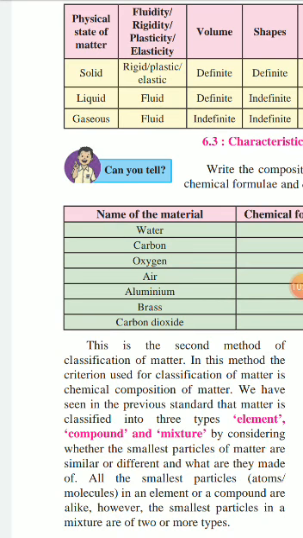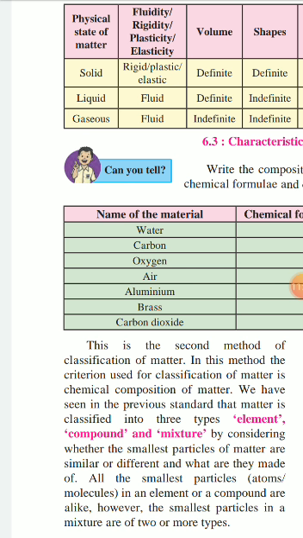In this method, the criterion used for classification of matter is the chemical composition of matter. We have seen in the previous standard that matter is classified into three types: first is element, second is compound, and third is mixture, by considering whether the smallest particles of matter are similar or different and what they are made of.